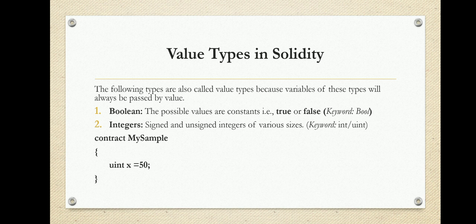Second, we have integers. Here we can use the integer data types. It may be a signed integer or an unsigned integer of various sizes. The keywords int and uint we are going to use. You can see the example: we have defined a contract my sample. There, an unsigned integer variable called x is defined and initialized to 50. This is a simple declaration of the data type.